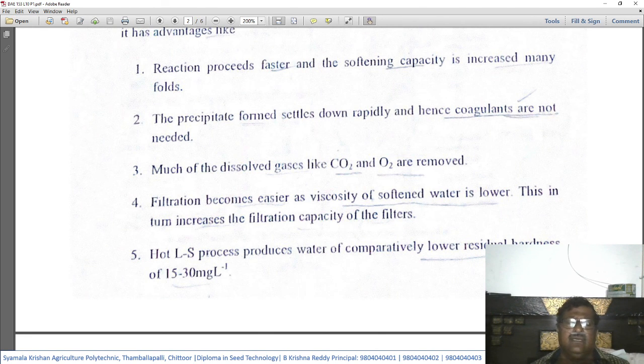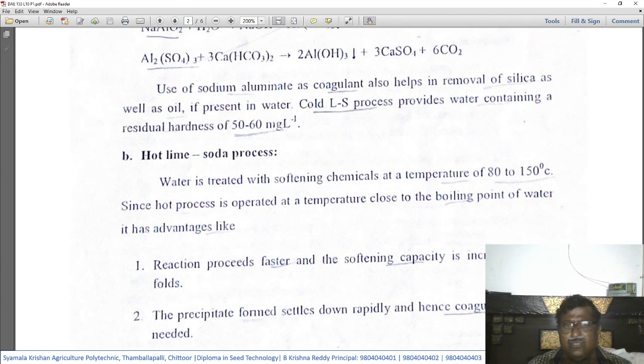Okay. And the fifth advantage is that the hot lime soda process produces water of comparatively lower residual hardness, 15 to 30 milligrams per liter. In fact, in this method also, though hardness of the water is removed, it cannot remove 100%. Still there will be some residual hardness present in the water.